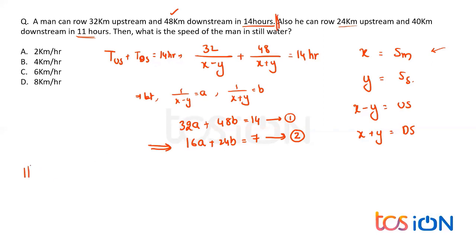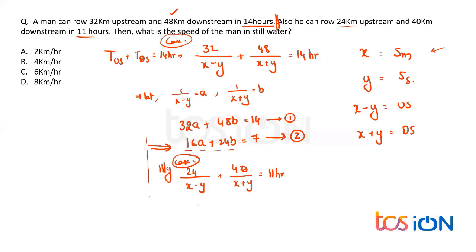Now, similarly, with the second given data, I'll write on the right hand side only so that I can use this in the next slide. Similarly, given 24 kilometers upstream, same. So 24 distance upon upstream x minus y plus 40 upon x plus y is equal to 11 hours, because time 1 plus time 2, time taken upstream plus time taken downstream in the second case. So case 2. So this was case 1. Now similarly, 24a plus 40b is equal to 11.